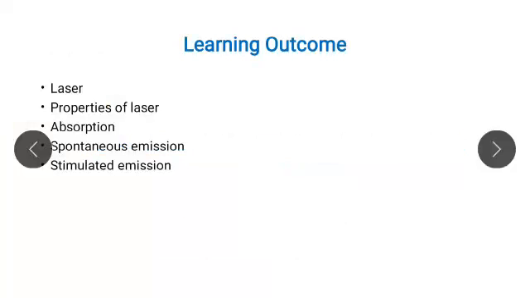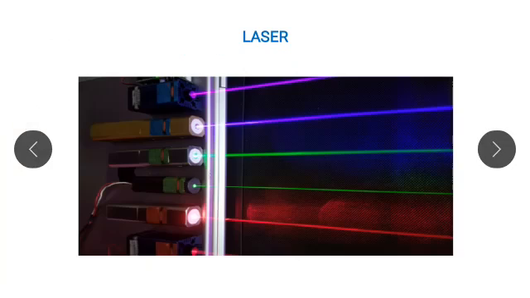In today's video, we are going to learn about what is meant by laser, what are the properties of laser, what is meant by absorption, spontaneous emission and stimulated emission. Here, this photograph shows the different types of laser beam. And from this photograph, it is observed that this laser light travels in only one direction. And these are the different colors of this laser beam.